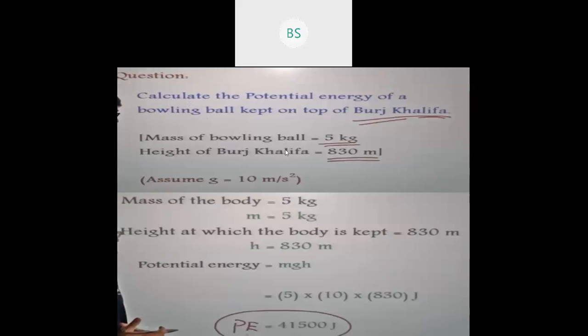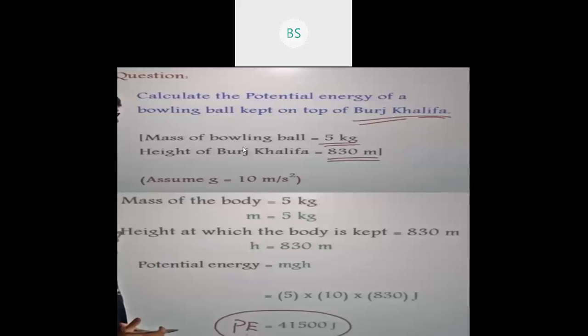So here I have displayed a question for you all. Calculate the potential energy of a bowling ball kept on top of Burj Khalifa. This Burj Khalifa is the tallest building in the world, and we have taken this example to see how the potential energy is.